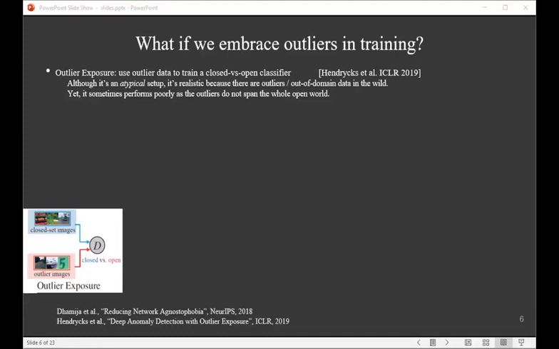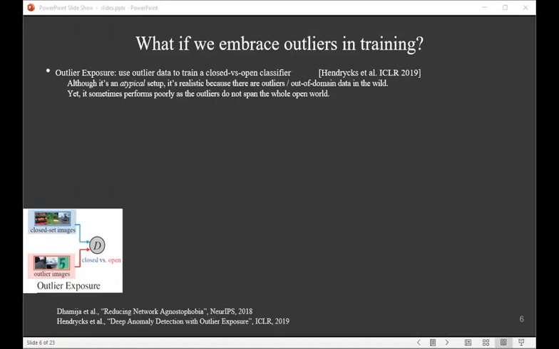Now let's consider an atypical setup where we have outlier data during training. Can we use outliers to train our model to address the open set? The answer is yes. In fact, a previous method called outlier exposure trains a very simple closed versus open classifier to recognize the open set. This method works quite well on some benchmarks, but it fails once the training outliers do not represent the testing open set. Please note that using outliers during training is realistic because the outliers could be from out-of-domain data for free.